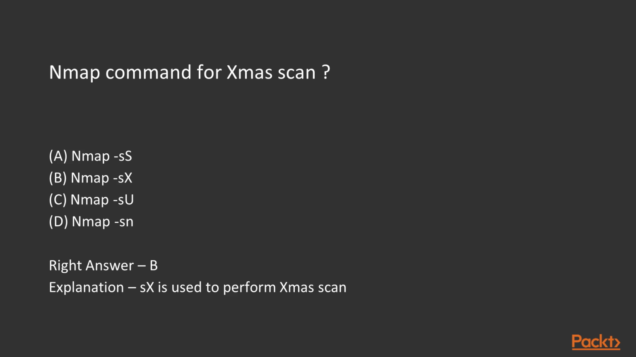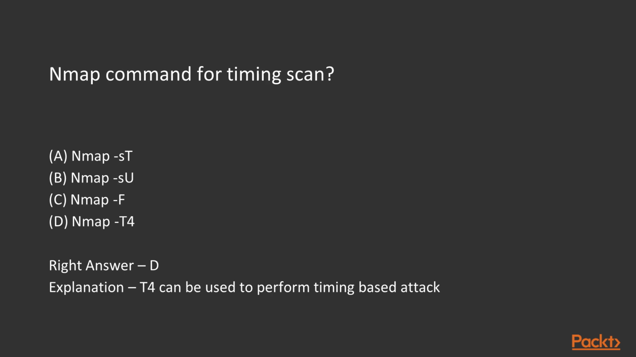Xmas scan. This is also quite a simple question, and the others we have already learned. So this is the right answer. sX is for Xmas scan. Timing scan: which Nmap command can be used for timing scan? This is for fast scan, this is for UDP, this is for TCP. So obviously D is the right answer for timing scan. T4 can be used to perform timing based scans.